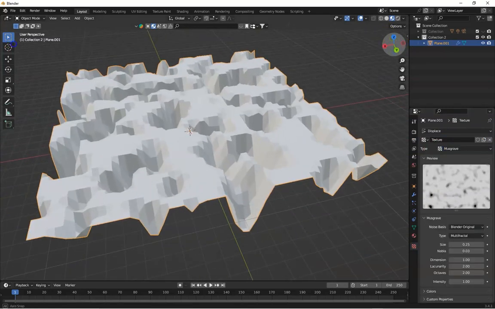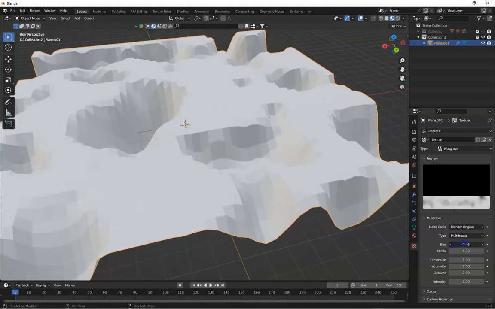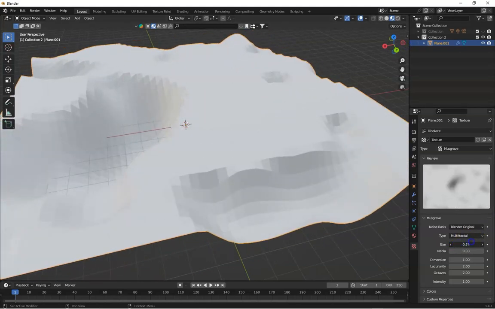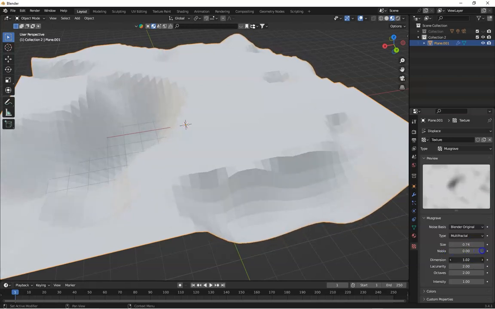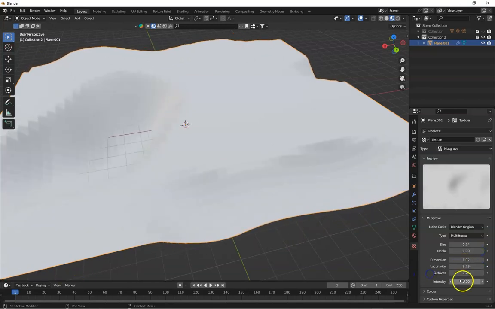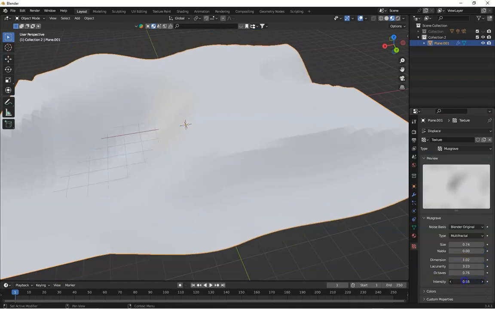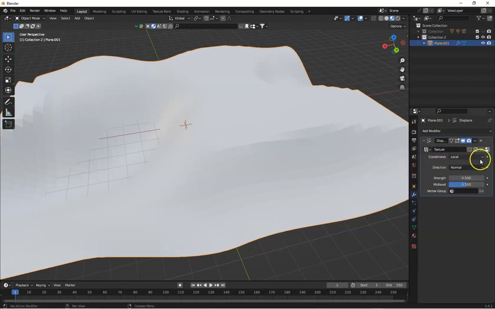Now set this. Okay, I think this is better. Dimensions. Adjust according to your result. Okay, now go to the modify tab.